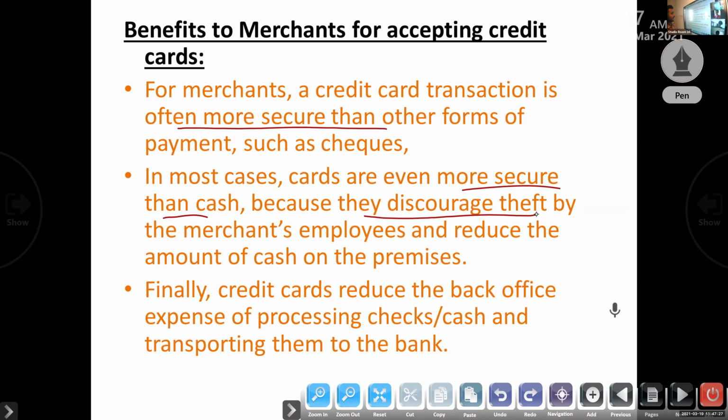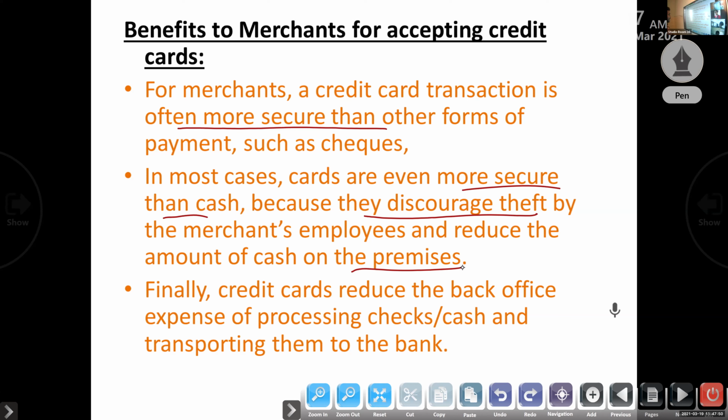So it discourages theft by the merchant's employees and reduces the amount of cash on the premises, in the locker. Clear now that credit cards are more secure than check and cash.